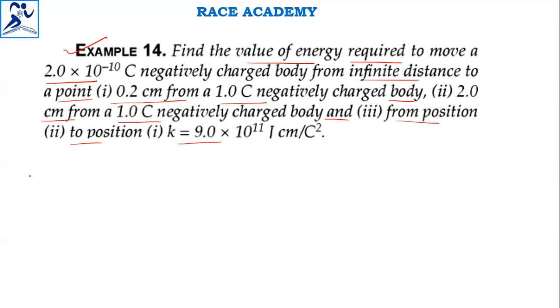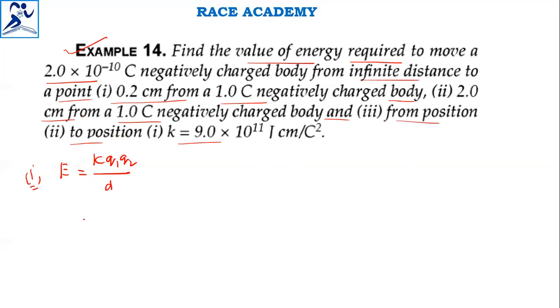We have observed the formula E = K Q1 Q2 / D. In this formula, we use the values given in the question. For the first case, we have 0.2 centimeters from a 1 coulomb negatively charged body.